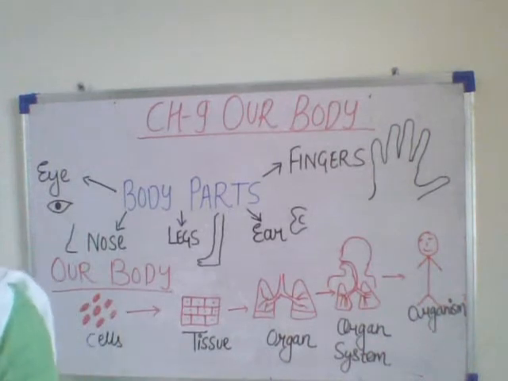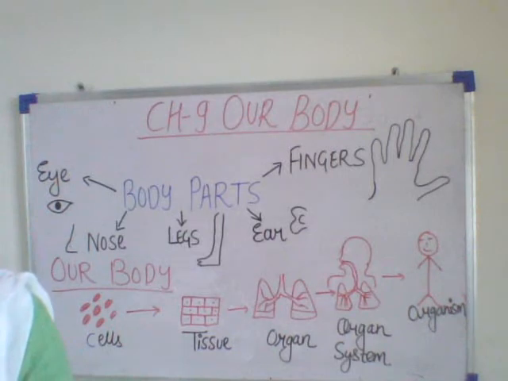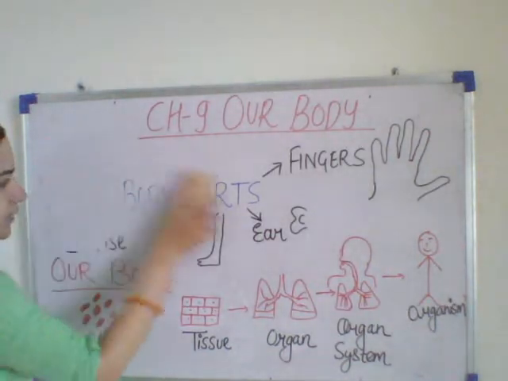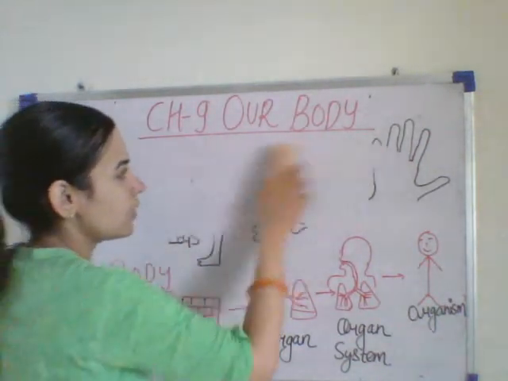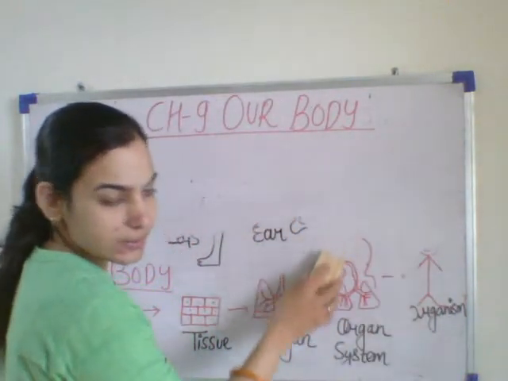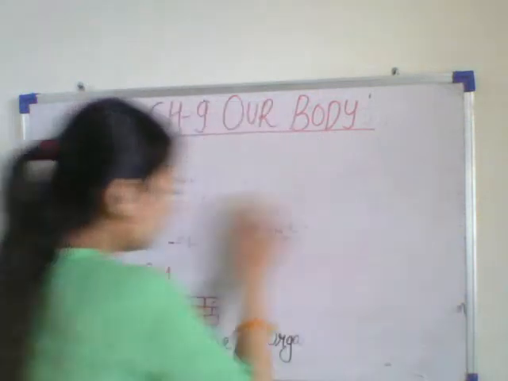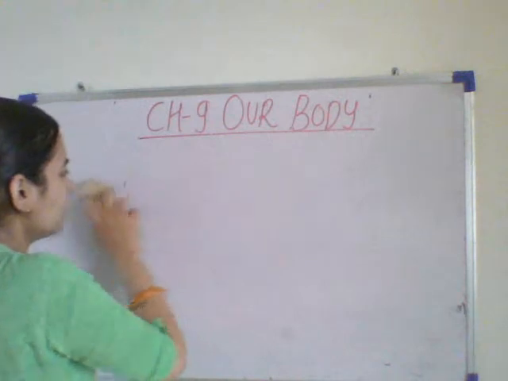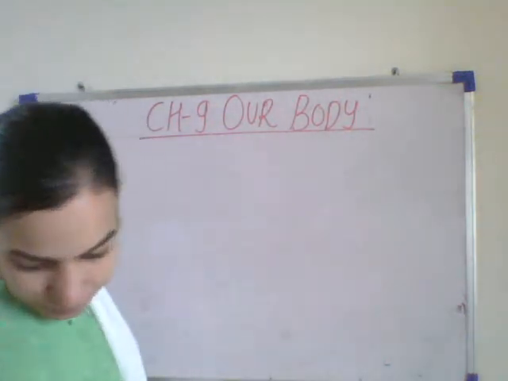Now just turn the page, everyone, and come to page number 74. There we will be studying about organ systems. Our body consists of many organ systems. We will be studying only some of these organ systems now.